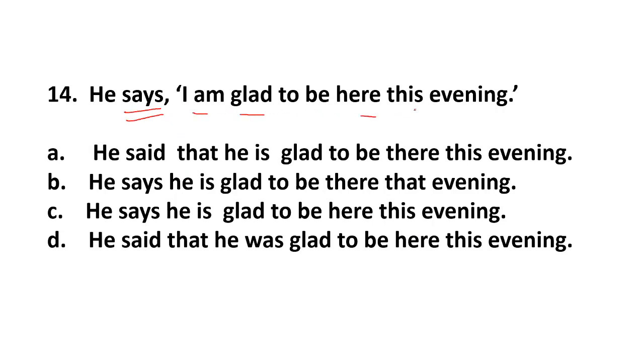The entire sentence remains in the present tense, and the changes do not occur if the speech is reported during the same period or at the same place. He says, "I am glad to be here this evening." All right.